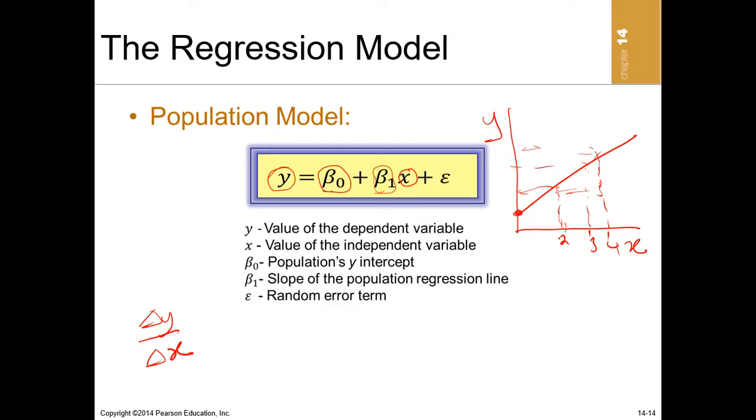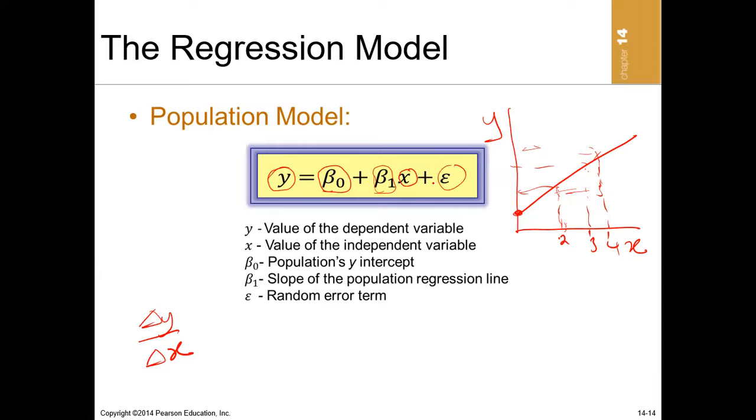And of course, our regression equations cannot perfectly predict y, so there will always be a deviation of predicted y from the actual y, and that is shown in the error term here.